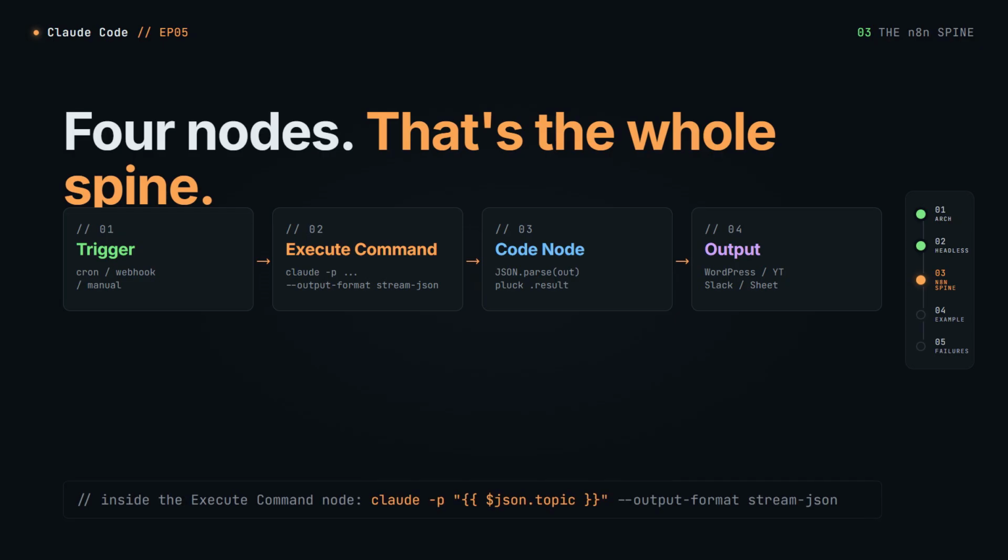The execute command node is where the magic happens. It's a shell. Claude Code is a shell command. You can pass dynamic prompts from earlier nodes using n8n's expression syntax, double curly braces around the variable. The prompt becomes a template. When Claude finishes, n8n has a string. Parse the JSON, pluck the result field, send it onward.